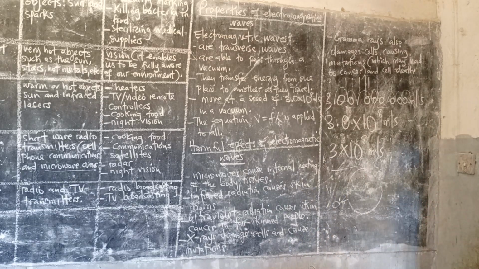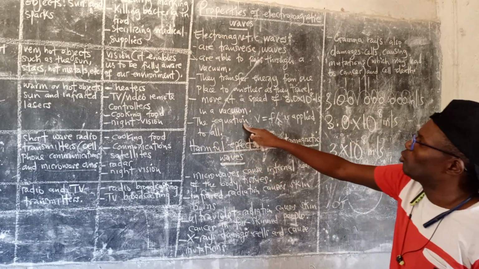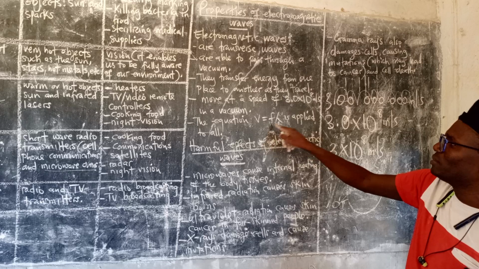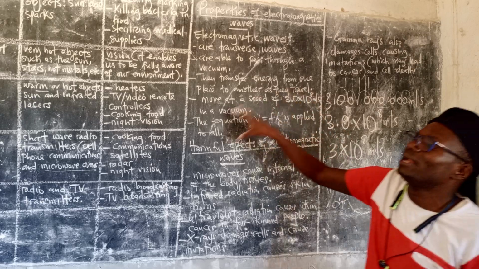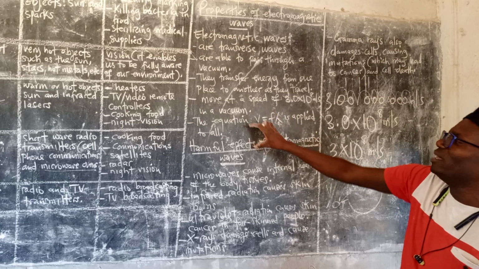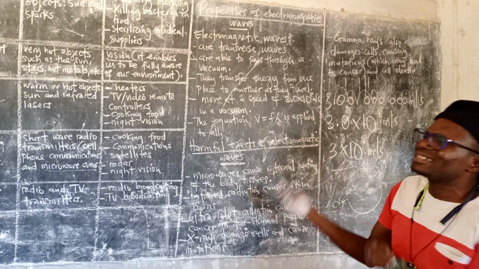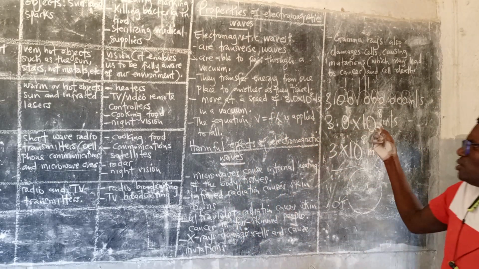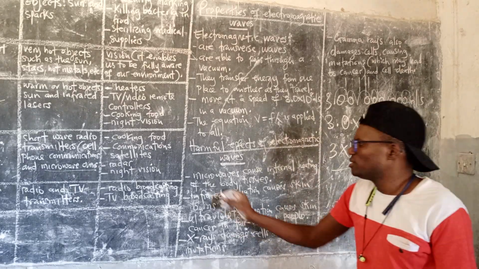They ask questions like that. Then the equation v equals frequency times lambda, which we looked at yesterday, applies to all of them. If you are looking for frequency or wavelength, you use this equation. Now, there can be some harmful effects of electromagnetic waves.